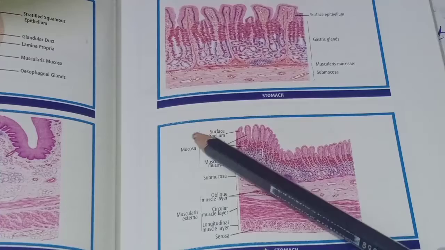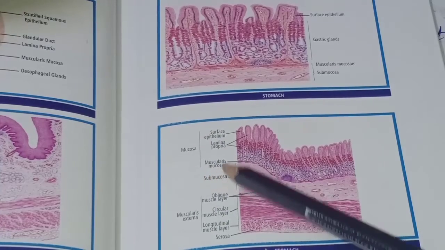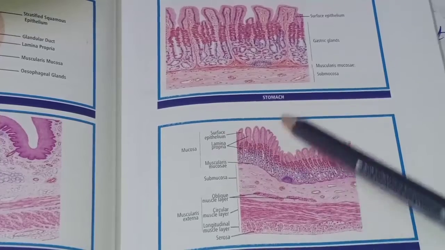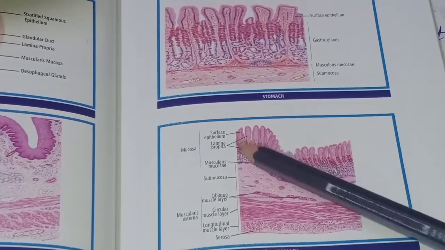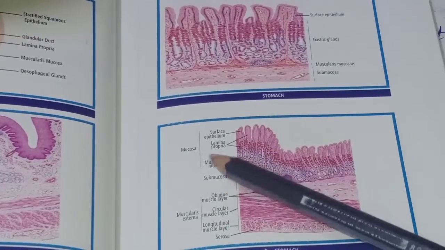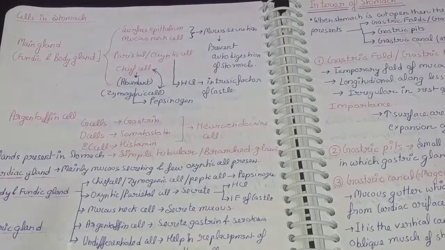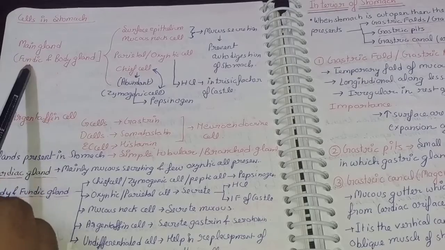Now we will come to the mucosa. The mucosa consists of three parts: muscularis mucosae, lamina propria, and surface epithelium. The surface epithelium is simple columnar epithelium, and you can also see the lamina propria and muscularis mucosa. The lamina propria consists of different types of glands. Now we are going to talk about the cells in the stomach. As we all know, there is the main gland, the fundic and body gland.